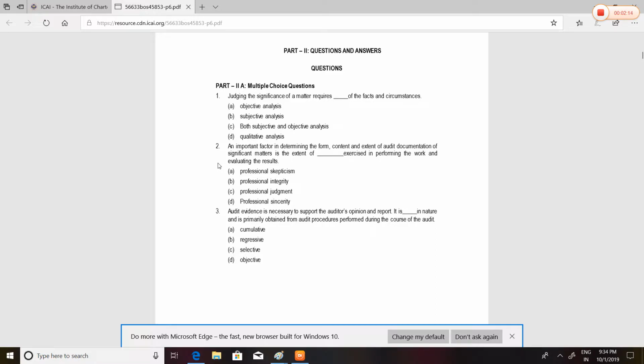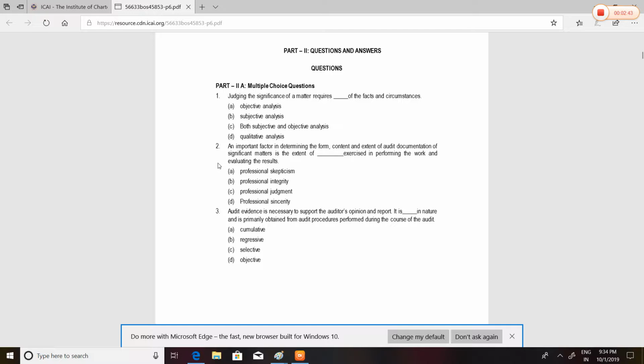Exercise in performing the work and evaluating the results. We are going to use judgment. We do not want a questioning mind in performing the work. Sincerity is something a CA does anyway, and we did not need integrity here. So it is significant judgment; for the second question the answer should be C.